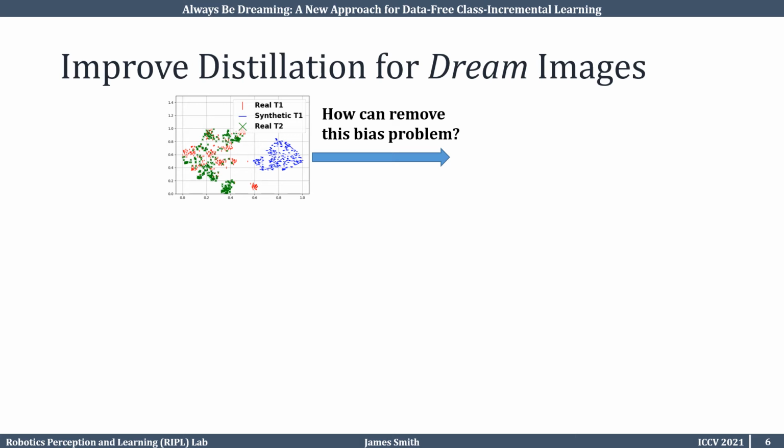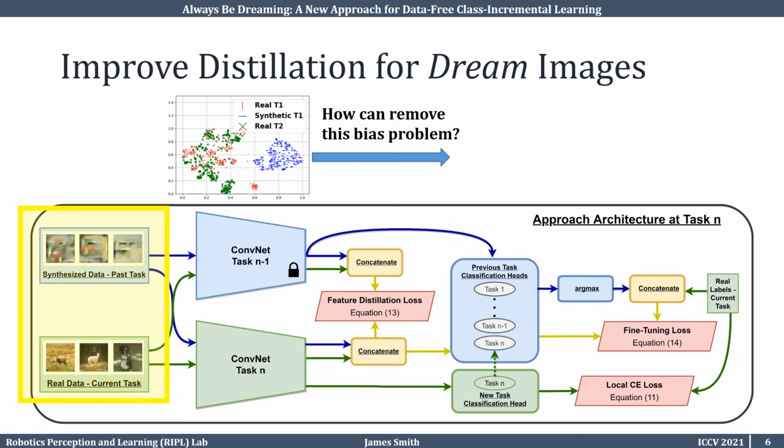Using these intuitions motivated by our analysis, we present our approach, Always Be Dreaming. On the left, we see that we have synthetic data from our past task and real data from our current task. Both of these batches are fed through our current model being learned, the green model, and a frozen copy of our model from the end of the last task, the blue model. This blue model is used for distilling past task knowledge into our new model. Key to our work is that we avoid the bias problem by learning new features with a local cross-entropy loss calculated only over the current task classification heads.